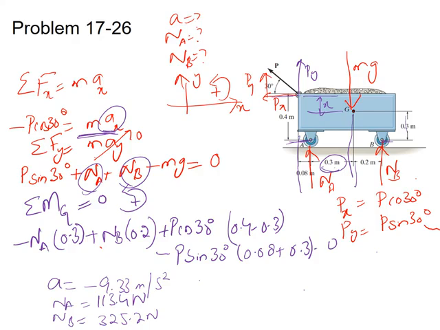But as the force P acts in the negative x direction, it accelerates the body in the negative x direction. So our assumed direction for the acceleration was not correct. That's why we got a negative sign with acceleration, and we got positive values for NA and NB, which means they act in the positive y direction.